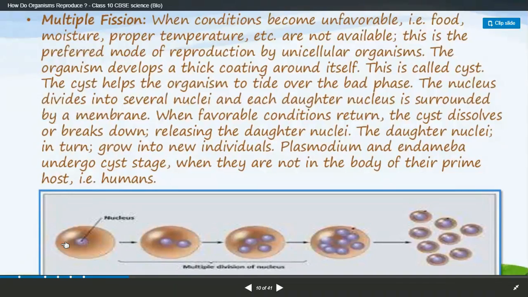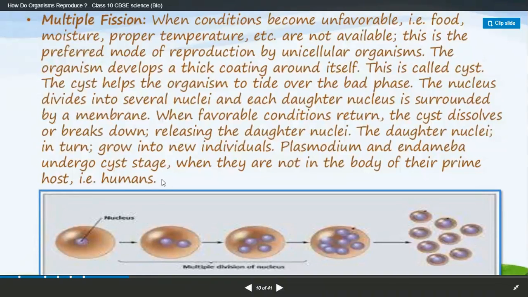This membrane is very thick, and the nucleus inside starts dividing into multiple daughter nuclei, and the daughter nuclei in turn go into new individual Plasmodium